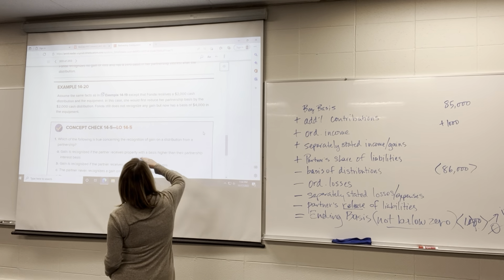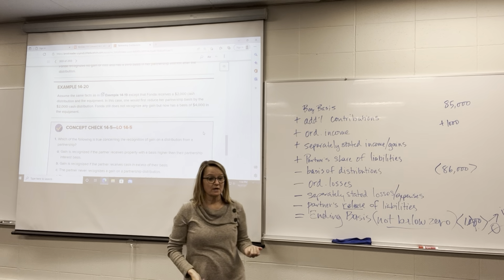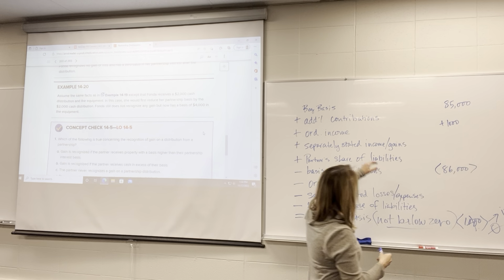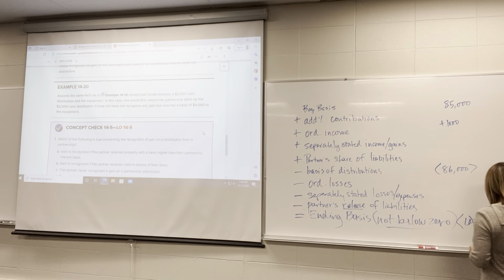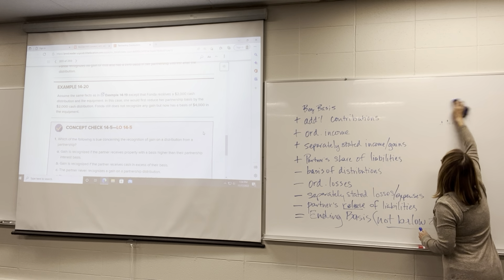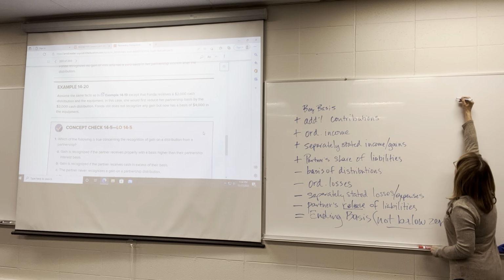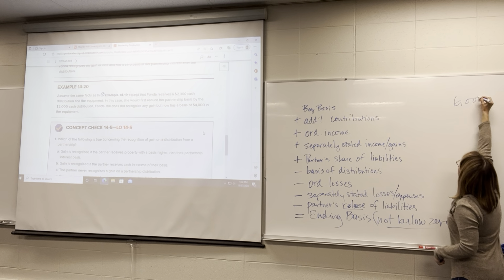First, she reduces her partnership basis by the cash distribution. Her beginning basis is $6,000.